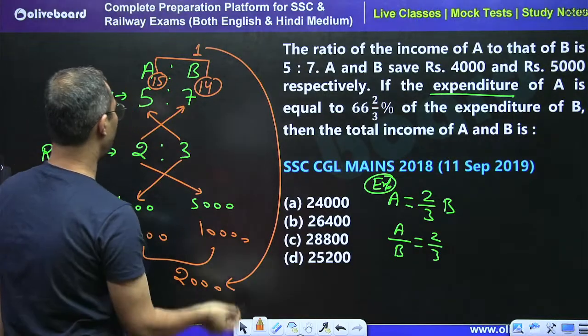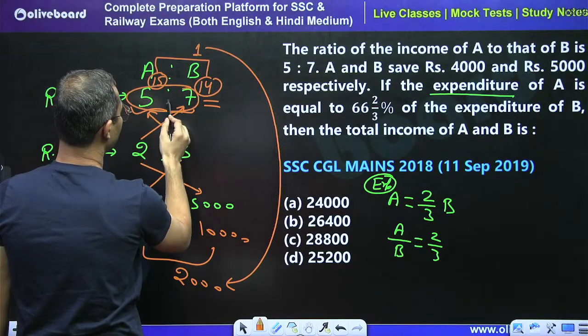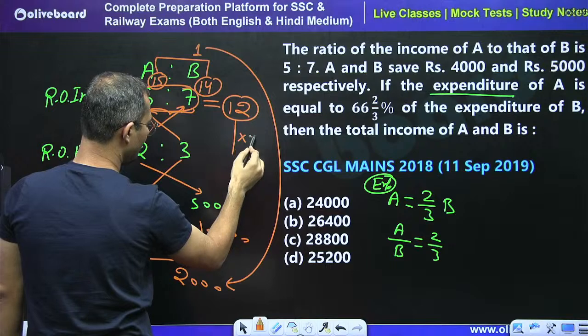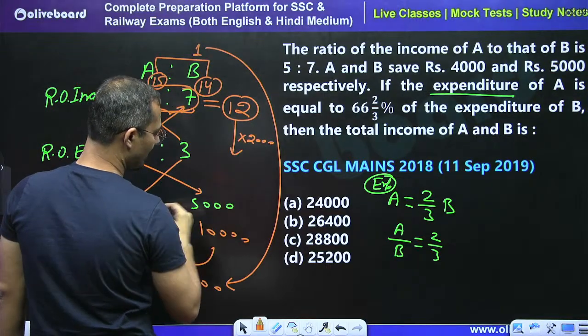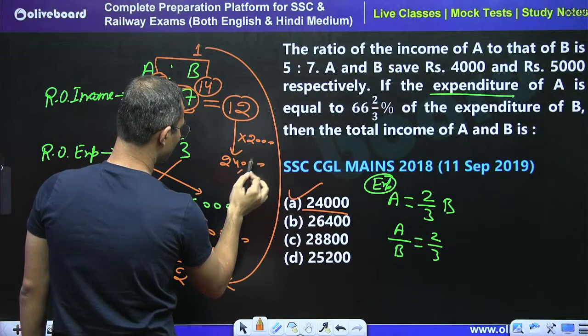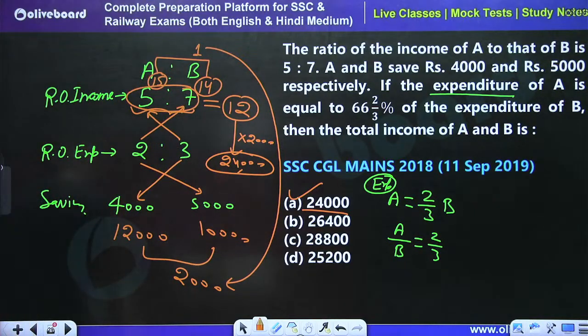So total income of A and B: 7 plus 5, so here it is 12, right? So 12 is equal to what? 12 into 2,000. So we can say that 24,000 is the right answer. So total income is equal to 24,000. Very simple approach, right? Very good. Yes, you all are correct. I hope this is very much clear to you all.